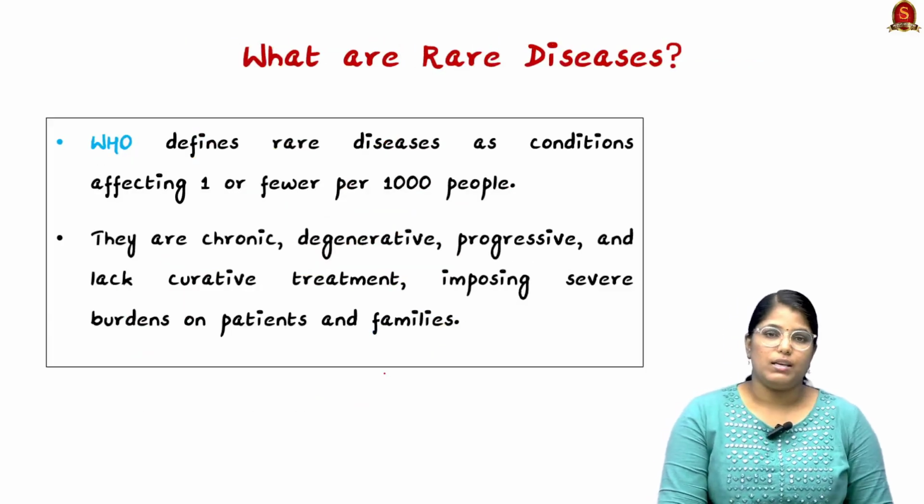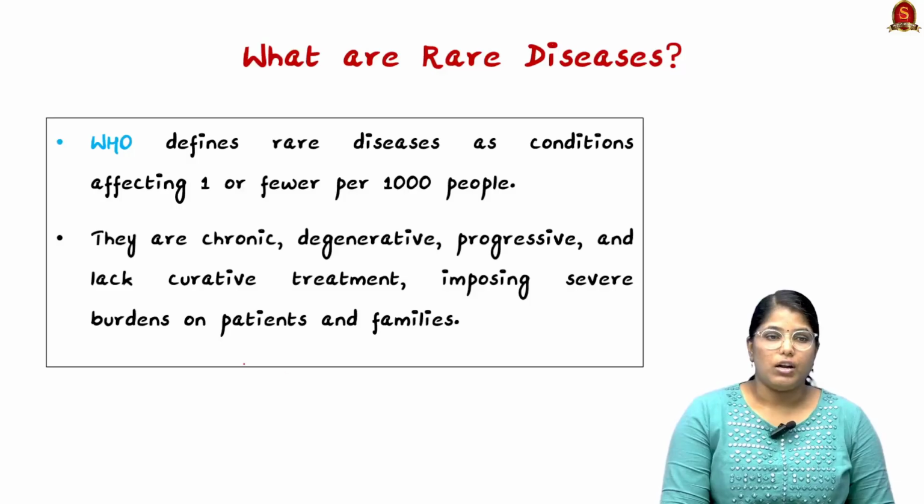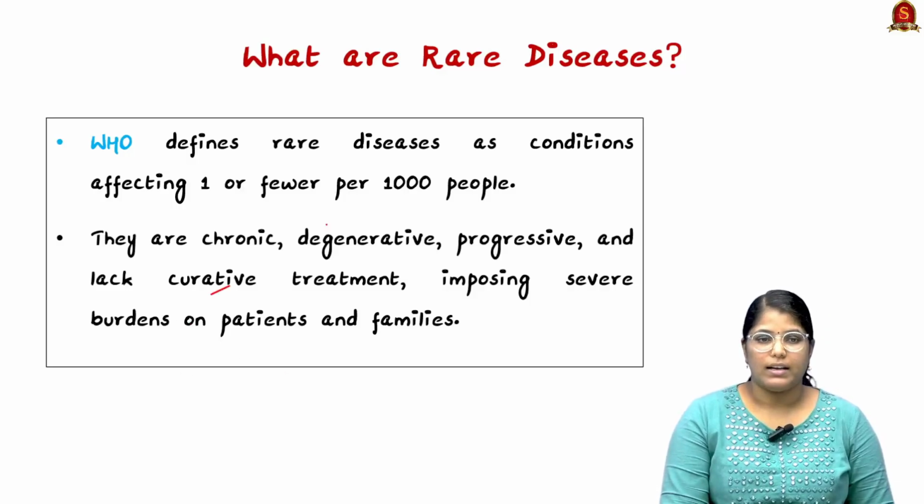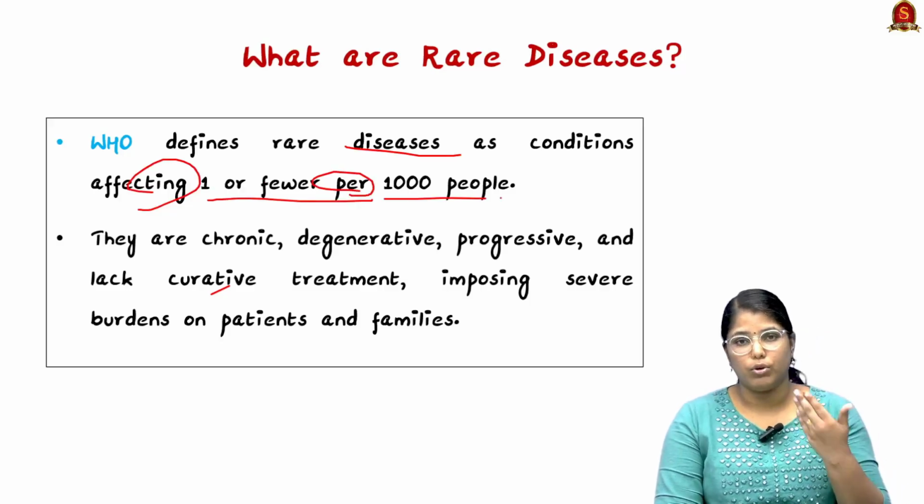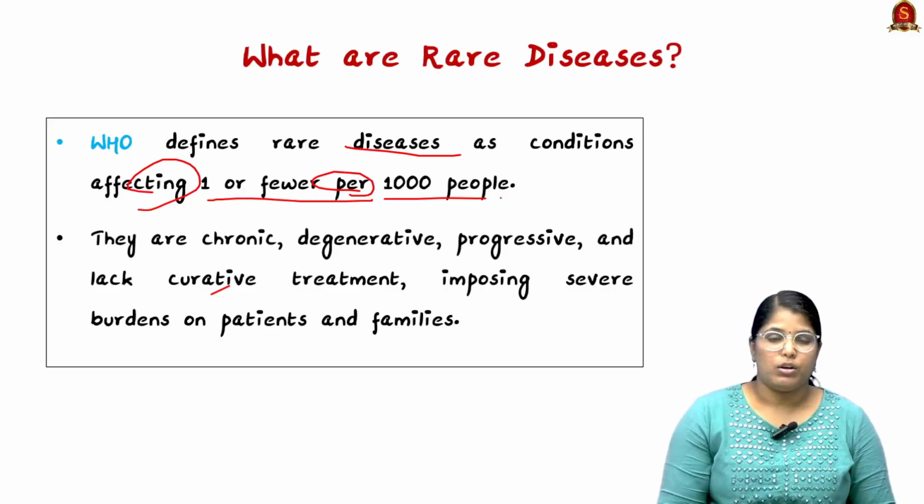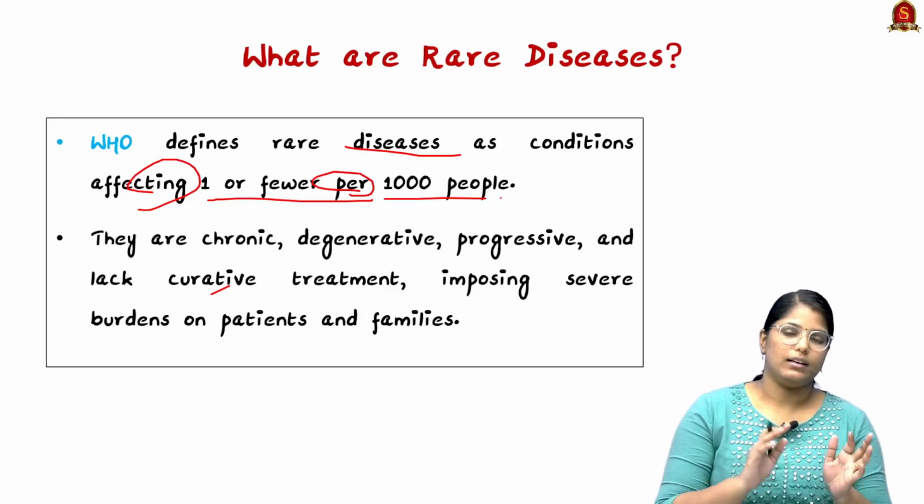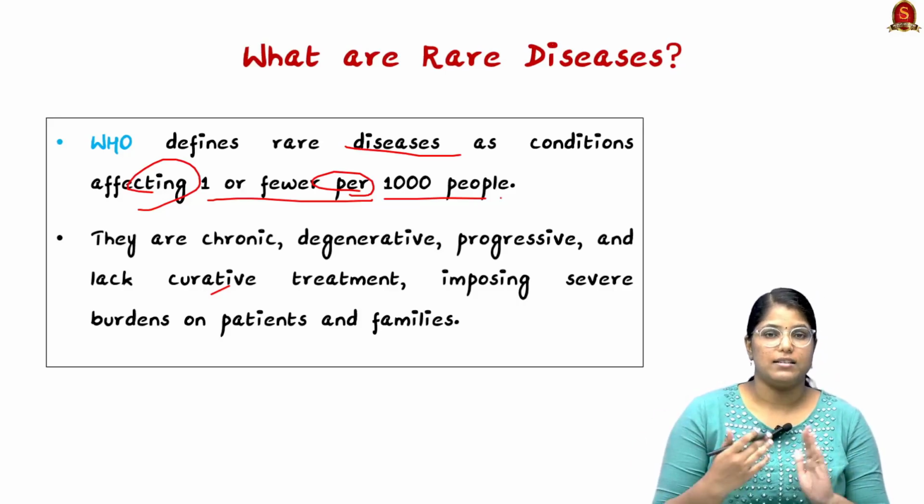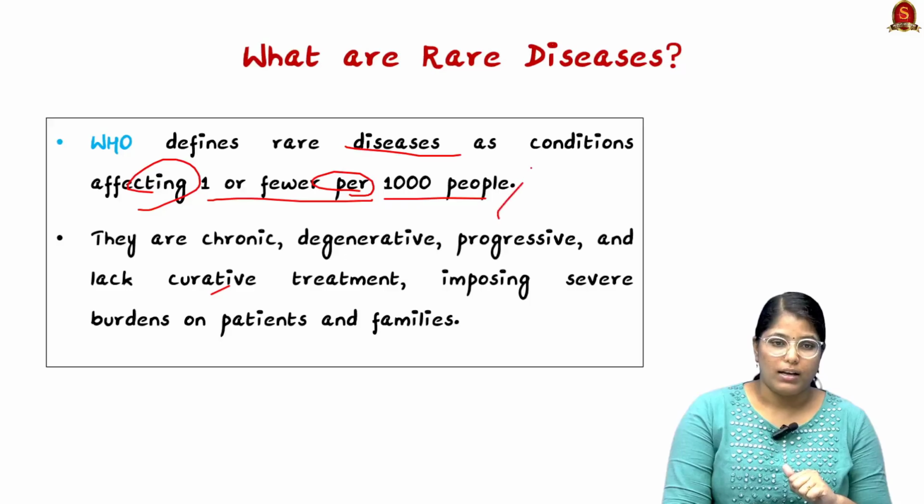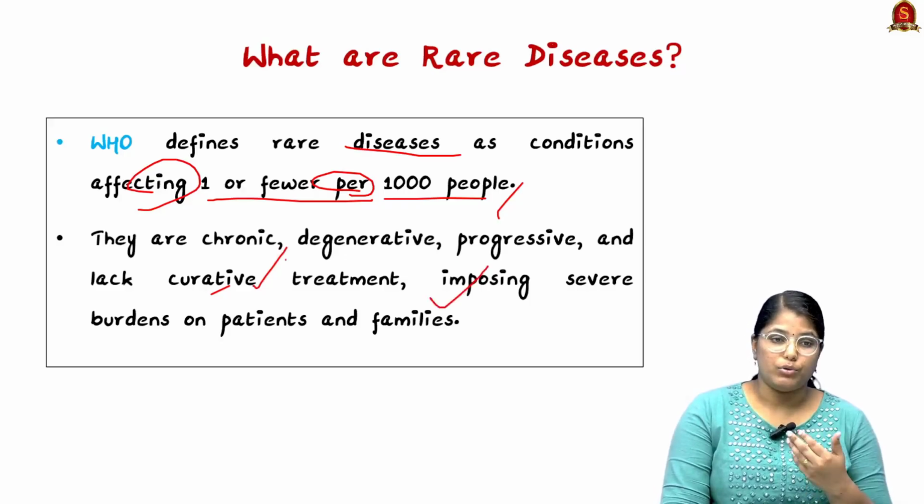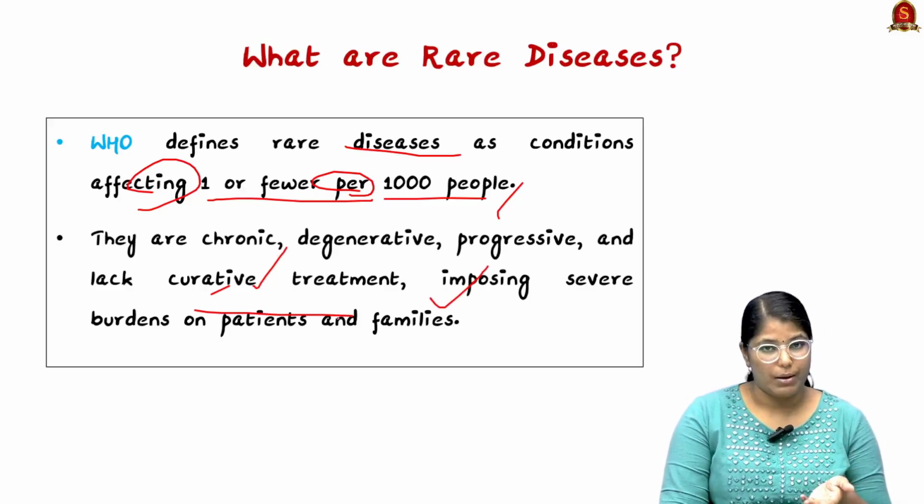Now moving on, we shall see what is a rare disease. According to the World Health Organization, it defines rare diseases as a condition affecting one or fewer per 1,000 people. So if there are 1,000 people, and one particular person is affected, then that kind of disease is categorized as a rare disease. They can be chronic, degenerative, progressive, they can lack curative treatment, and they can impose severe burdens on patients as well as families.